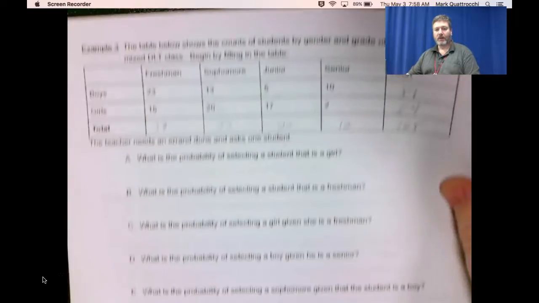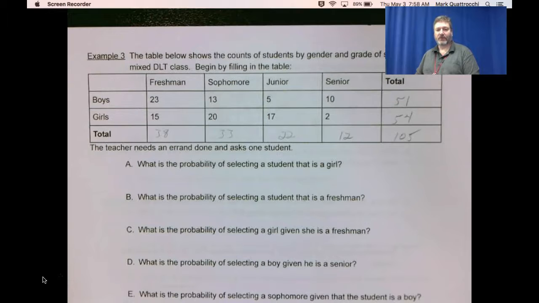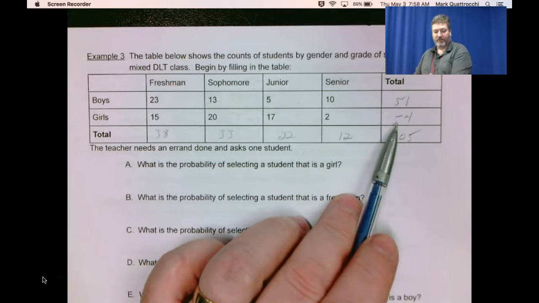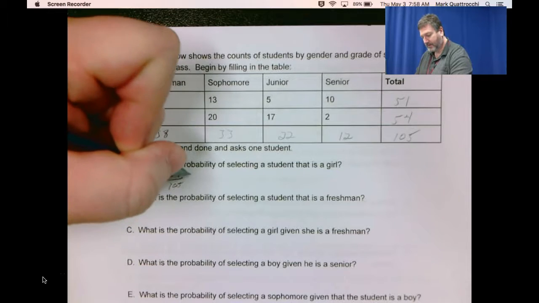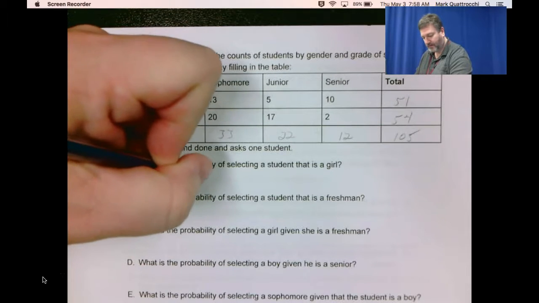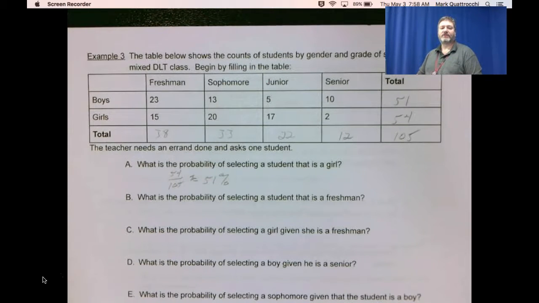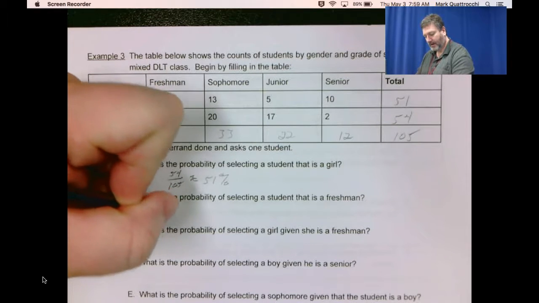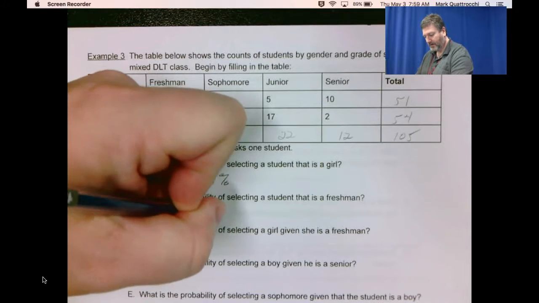Okay. Part A. What is the probability of selecting a student that is a girl? So how many of the students do we have? We have 105 students. How many of them are girls? 54. 54 out of 105 is equal to approximately 51%. What is the probability of selecting a student that is a freshman? So of the 105 students, 38 of them are freshmen. 38 out of 105, or approximately 36%.